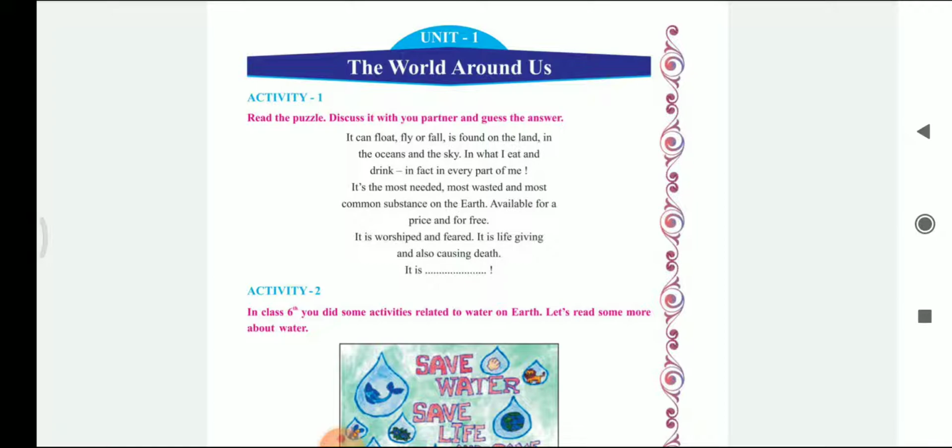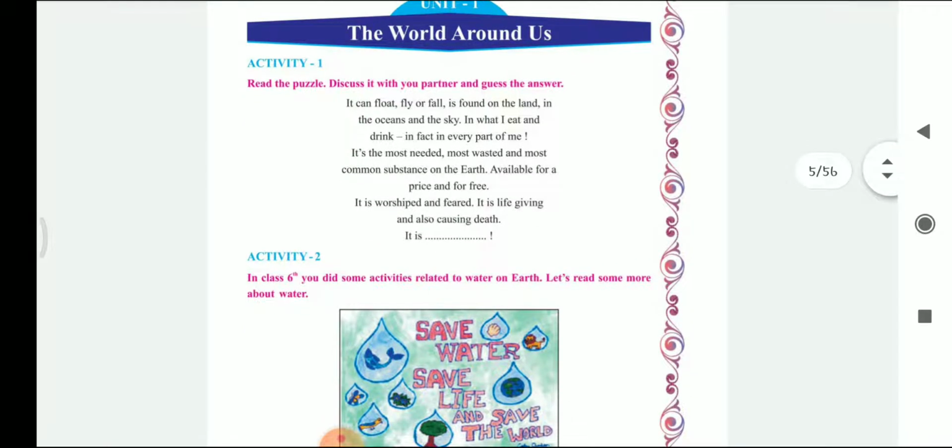Read the puzzle, discuss it with your partner and guess the answer. So here there is a small puzzle given for you in which in the last sentence you need to identify what the puzzle is. Let's see. It can float, fly, or fall, is found on the land, in the oceans and the sky, in what I eat and drink, in fact, in every part of me.